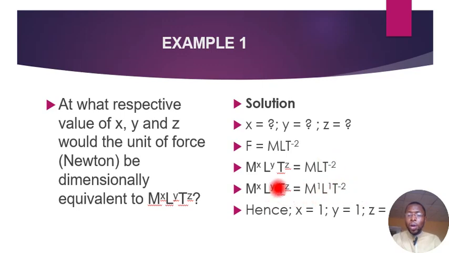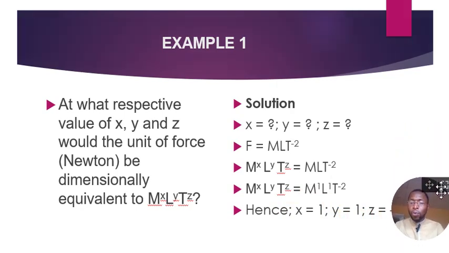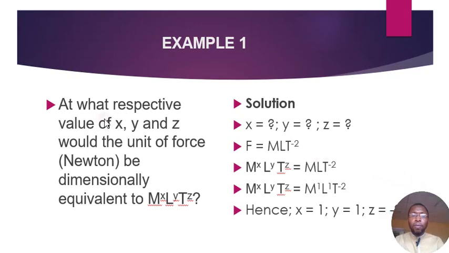Now we are going to equate the ones with the same base. We have M with the power x on the left and M with the power 1 on the right. Since we have M at the same base, their powers equate each other. So x equals 1. For L, we have L to the power y, and on the right, L to the power 1. Therefore, y equals 1. And for z, we have T to the power z here and T to the power minus 2. Since T is the same base, z equals minus 2. Okay, so that's it. Very simple question.